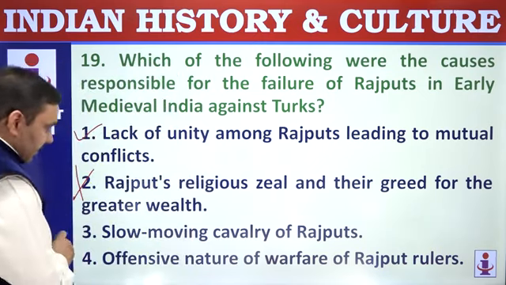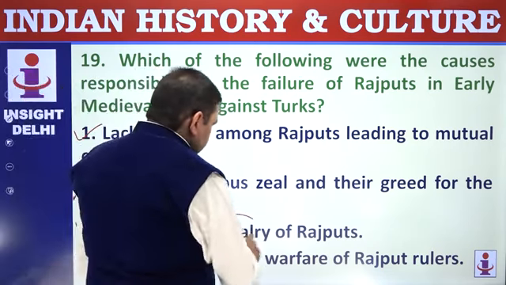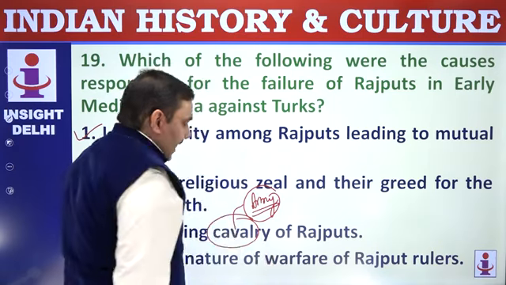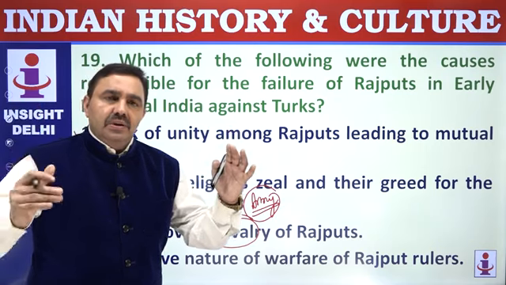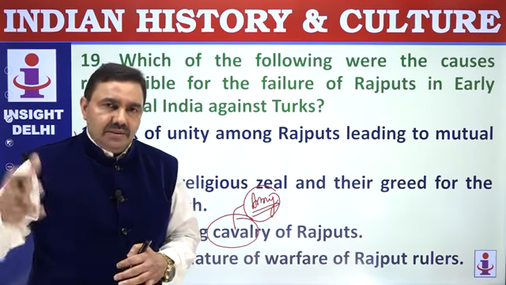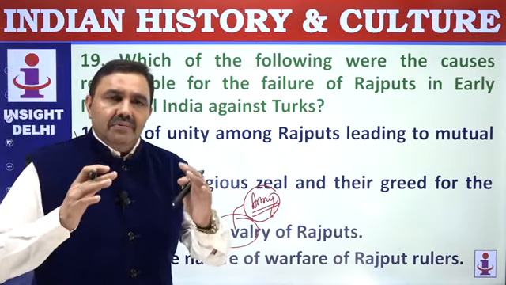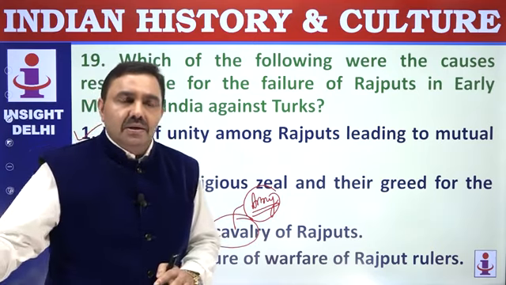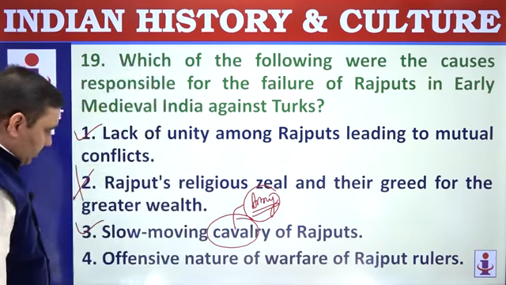Slow-moving cavalry of Rajputs. You can say partially correct here because slow-moving army would be a better word. Because cavalry, whether it is of Rajputs or anyone, will move at the same speed. But Rajput cavalry was part of the overall army. They used to have an elephant force. They used to have a lot of non-combatants with them. So Rajput army would be the better term. NCERT says cavalry, but you can modify that accordingly, because cavalry, whether of Turks or Rajputs, will not really have much difference. But since this cavalry was part of the elephant force and other parts, it could not really run ahead of the others. So that way it was slow moving. Otherwise, cavalry will not be slow moving.